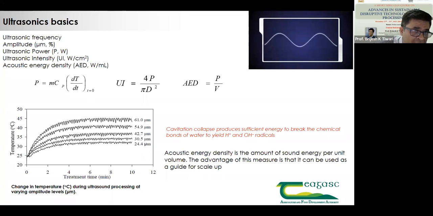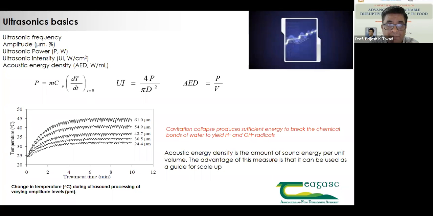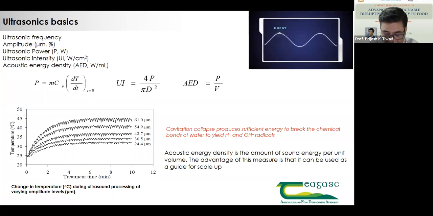The next important criterion is ultrasonic intensity, that is watt per centimeter square. If you look at the bath system, the radiating plate at the bottom, you measure the area of that plate, and the power going in, the measured power divided by the area of that plate will give you ultrasonic intensity.